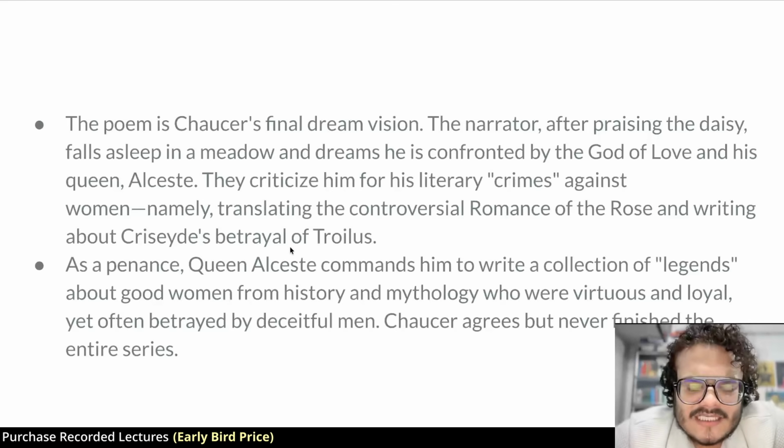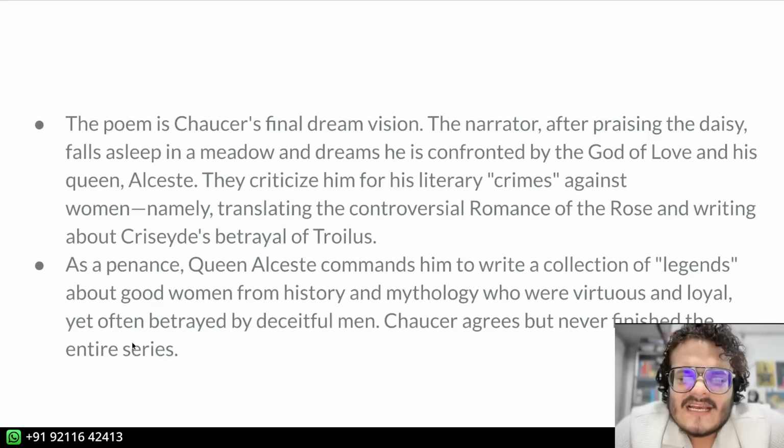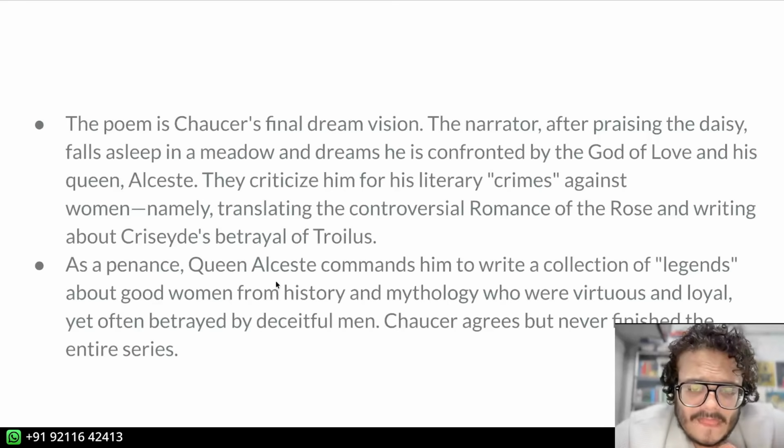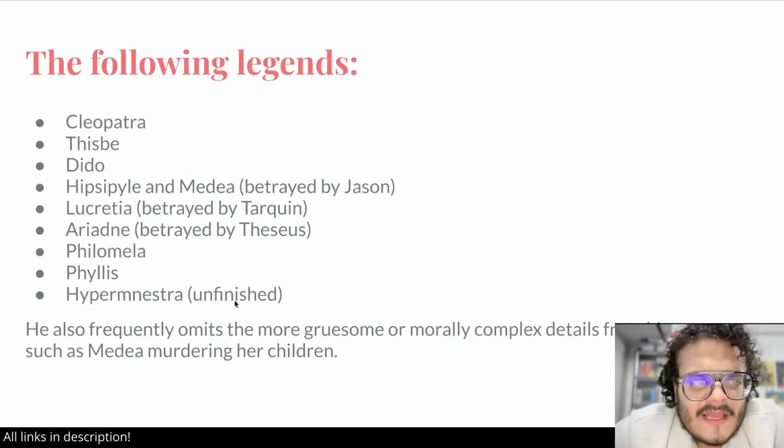So she wants, like in Romance of the Rose, a woman loses her virtue. In Troilus and Cressida, Cressida betrays Troilus. Queen Alceste says, write a woman story where men are bad and women are good. And these are the stories he writes: Cleopatra, Thisbe, Dido,